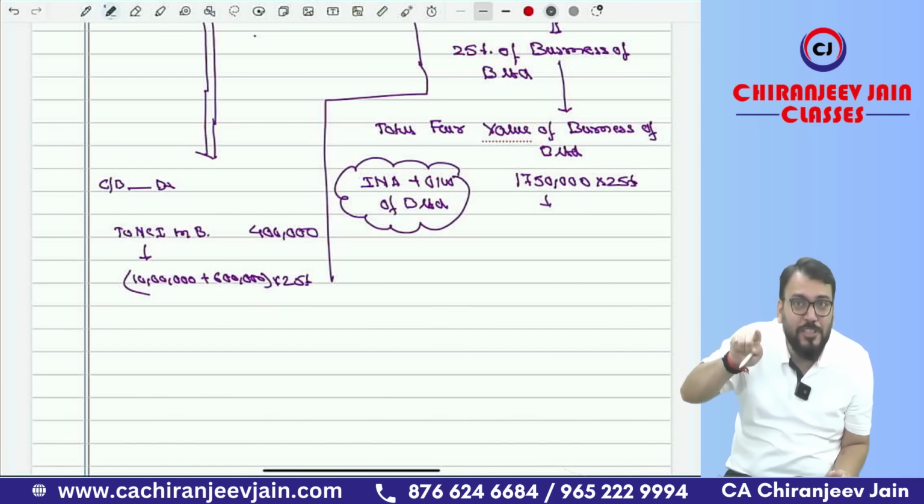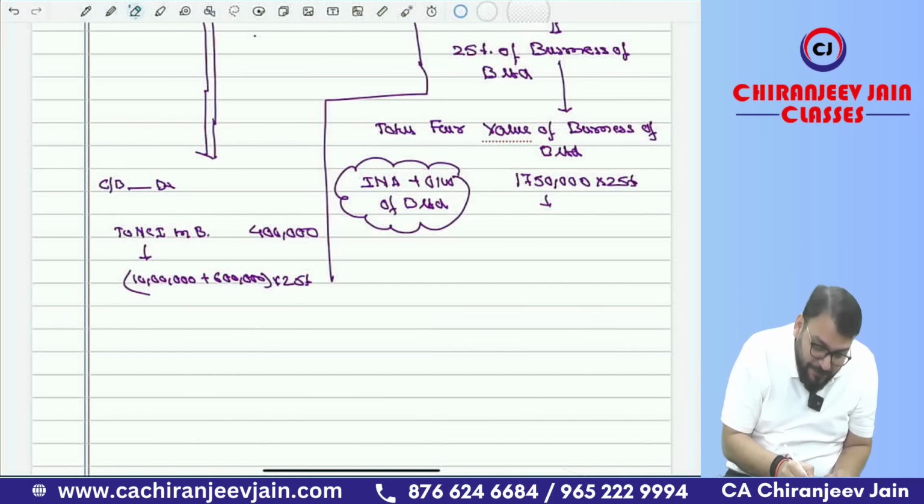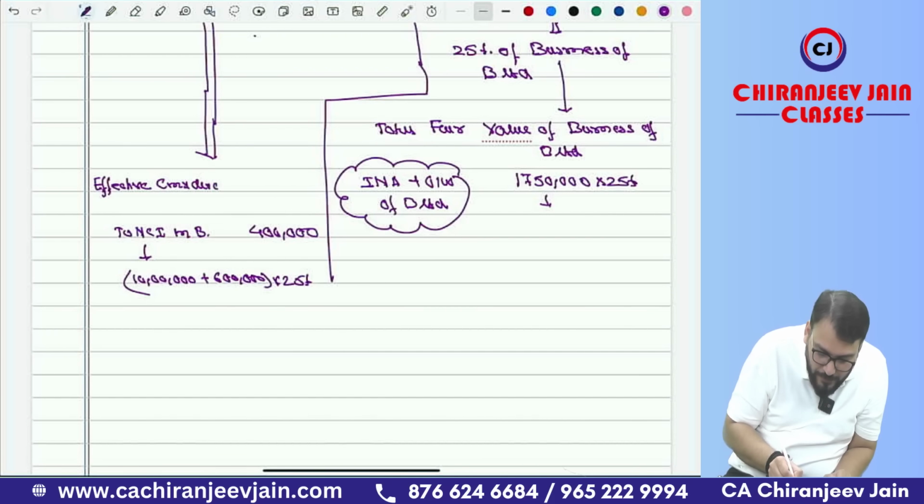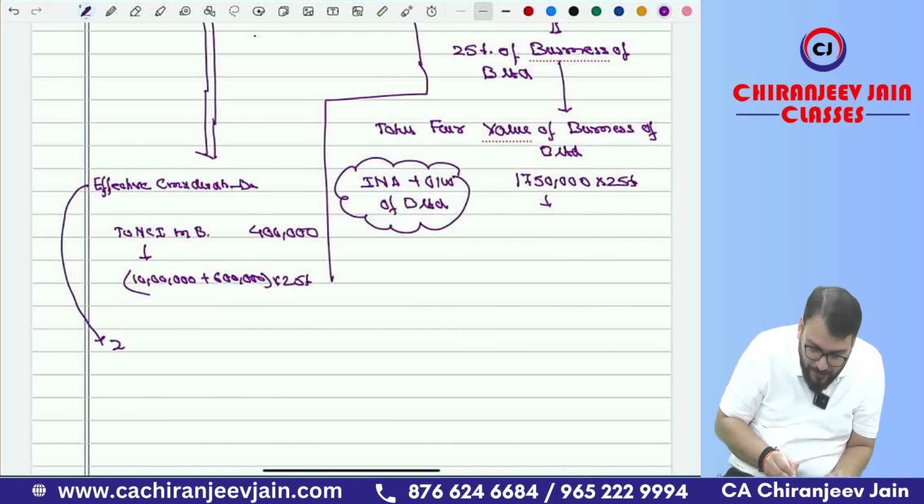But effective disposal is 25%. It means what is the effective consideration? The effective consideration to be debited will be 25% of 17,50,000.